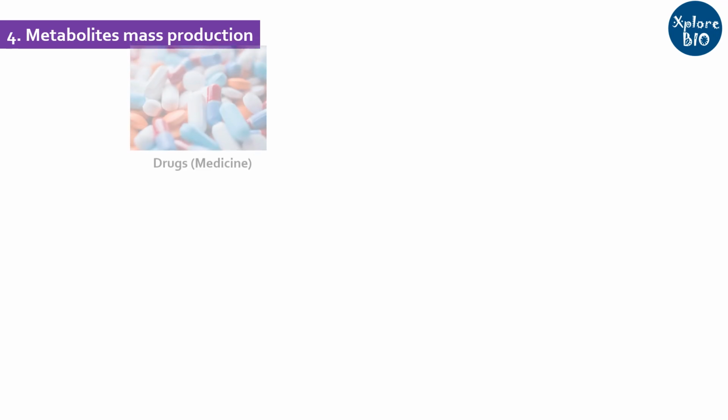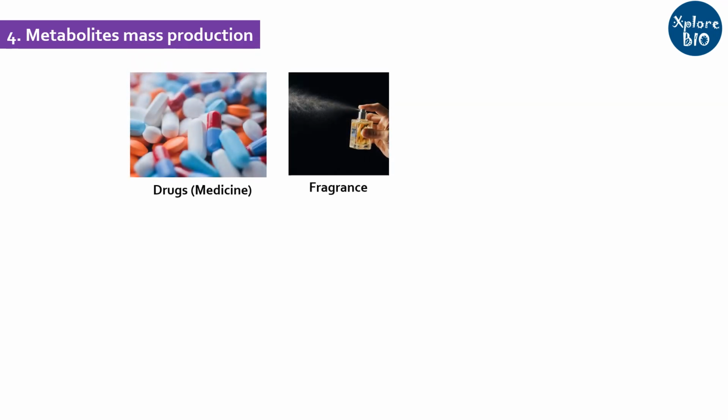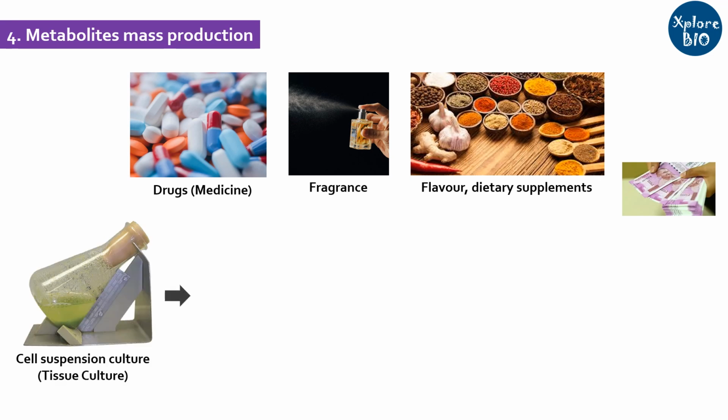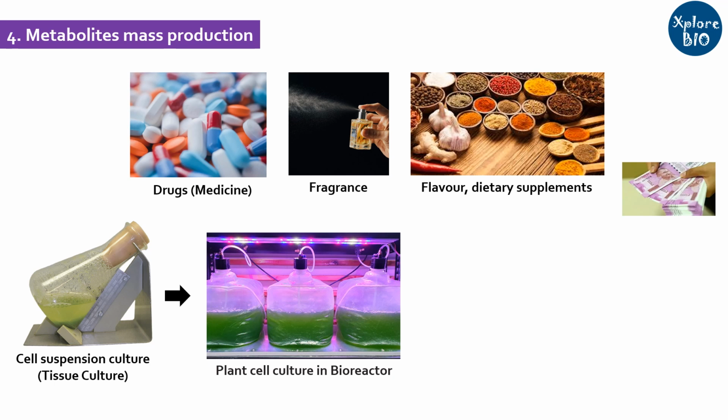Mass production of rare and expensive metabolites. Secondary metabolites are useful bioactive compounds that find their applications in drugs, fragrance, flavor, dietary supplements, and others. Thus, their demand and commercial market is huge. But most of these metabolites are produced in low quantities. With techniques like cell suspension culture in large bioreactors, production of these metabolites can be scaled up.